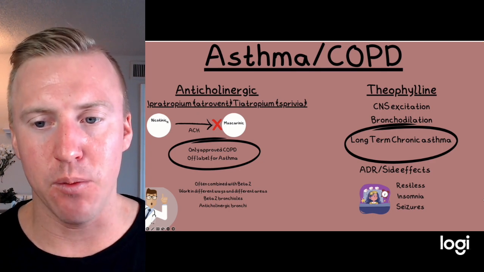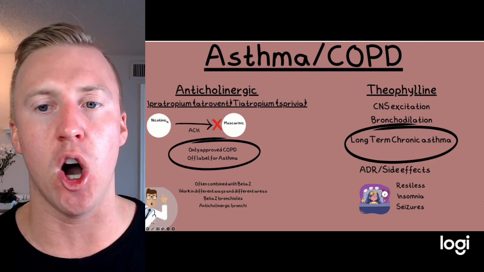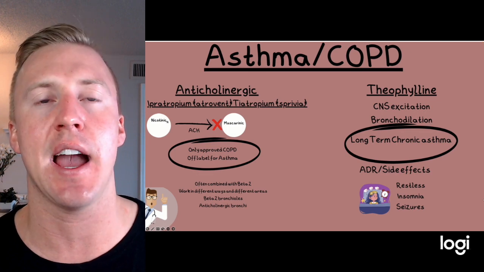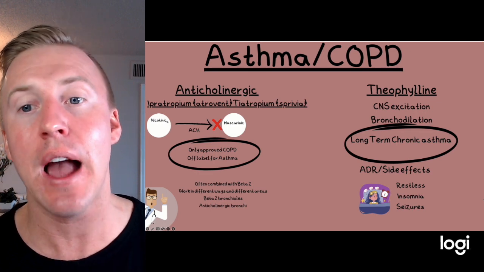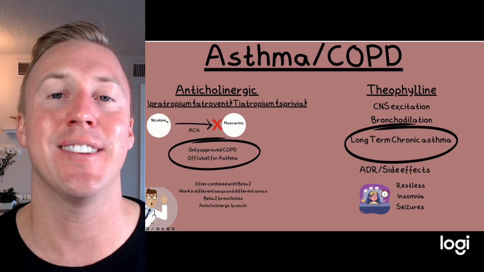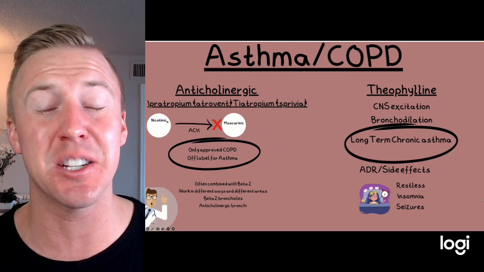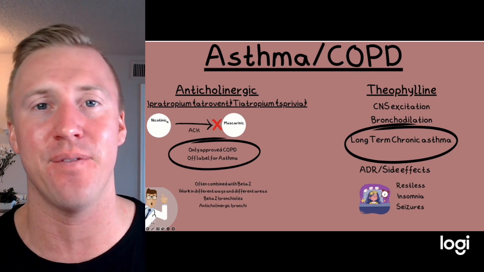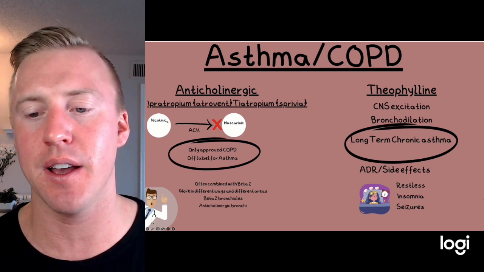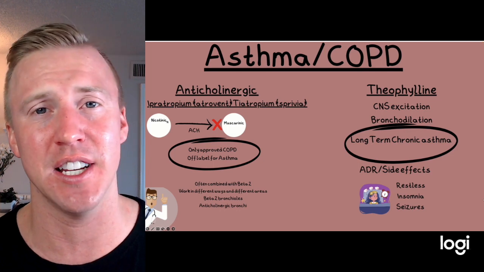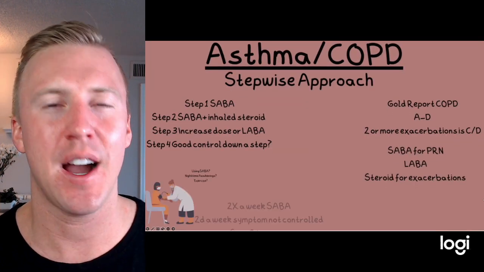Theophylline is a pretty interesting one. We see this more in chronic asthma long term. Theophylline, kind of like caffeine, will cause CNS excitation. However, increased levels of adenosine from the theophylline has been proven to cause bronchodilation, which is why a lot of the side effects coming from that same family can cause things like insomnia, restlessness, and even increase your risk for seizures. Now, how do we dose these?